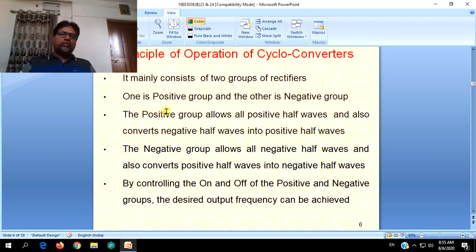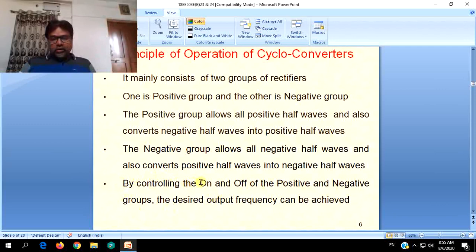So when the positive group of the switches is operated, we will be getting only positive half waves as a result. And when the negative group is operated, it allows all negative half waves, and all positive half waves are converted into negative half waves. So when the negative group is operated, only the negative half waves are given to the load, or we will be getting only negative half waves.